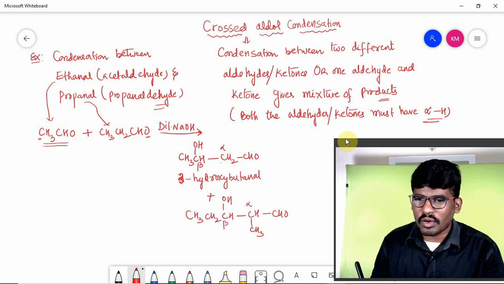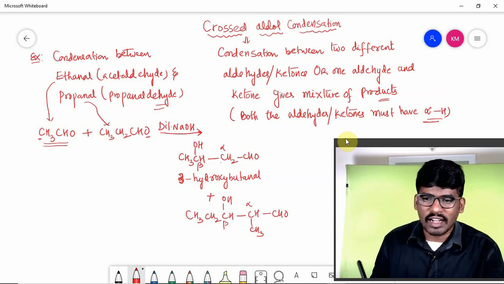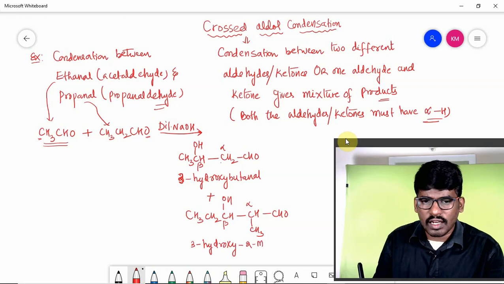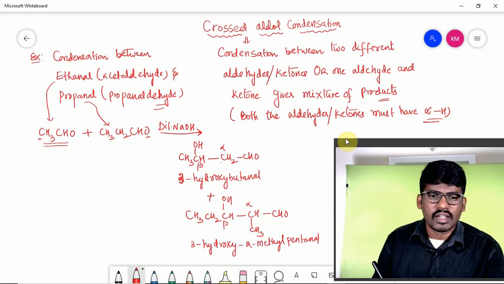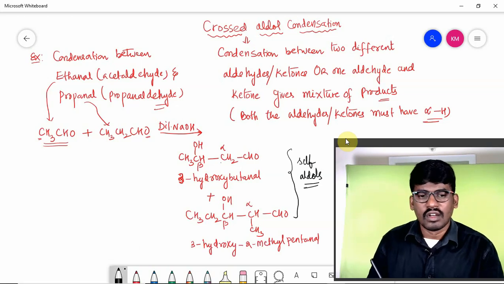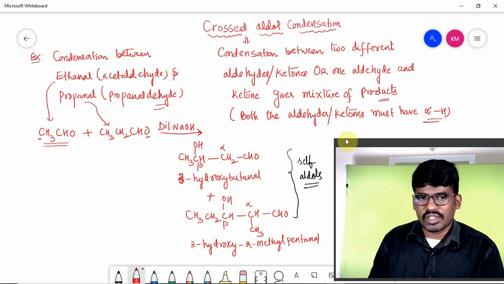At the beta position hydroxy is there, so it is a beta hydroxyaldehyde, and this can be named 3-hydroxy-2-methylpentanal. Children, both these are examples of self aldols, because they are formed from self condensation.